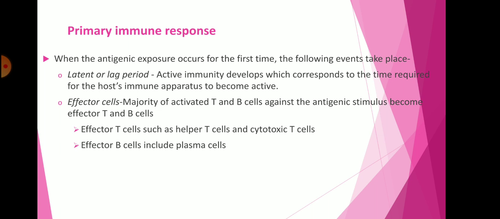So the latent phase is essential because in active immunity, cells develop, the B cells or T cells respond against this microorganism. That is the primary immune response, which requires the time for the host immune apparatus to become active, like B cells, T cells or other cells, and this time period is called the lag period. Secondly, the effector cells. The majority of activated T cells and B cells against the antigenic stimulus become effector T cells and B cells.